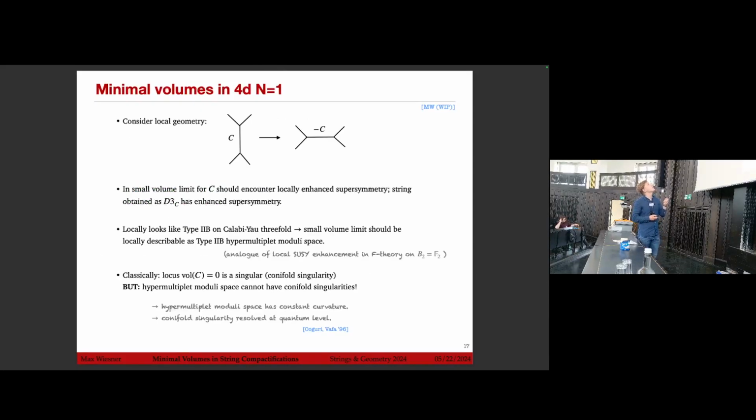And so we look at the local geometry. We have the curve C. We want to flop it. And in the small volume limits for C, we should encounter locally enhanced supersymmetry, since, for example, a D3 brane wrapped on the C has enhanced supersymmetry.